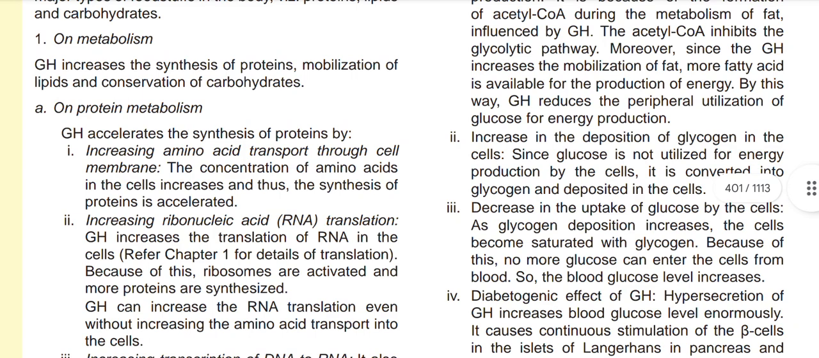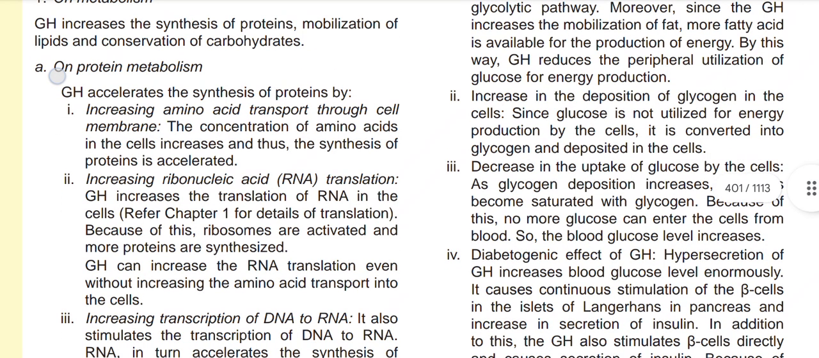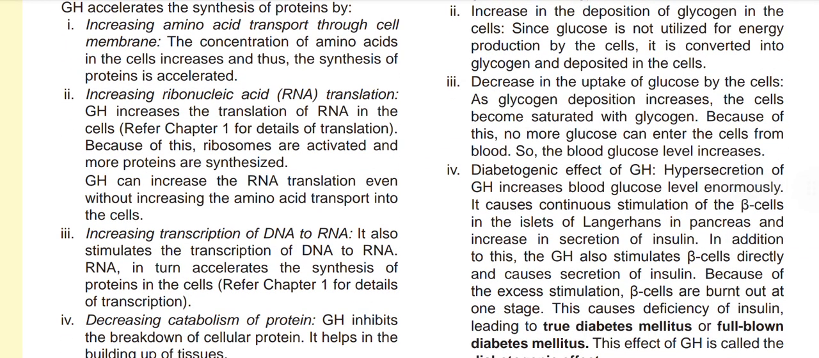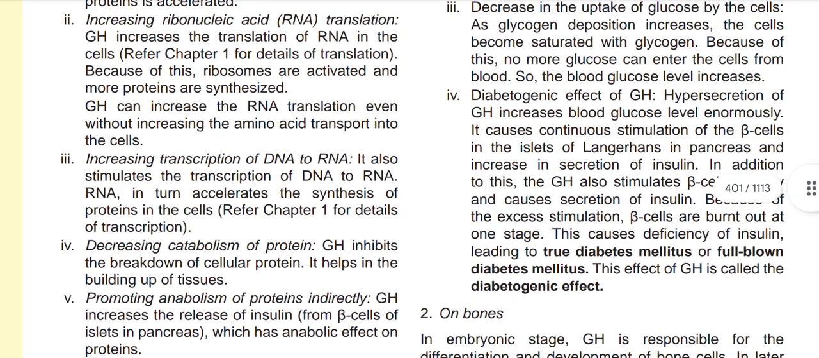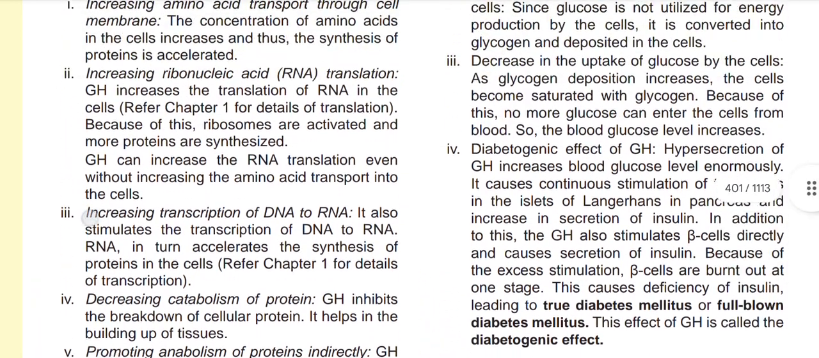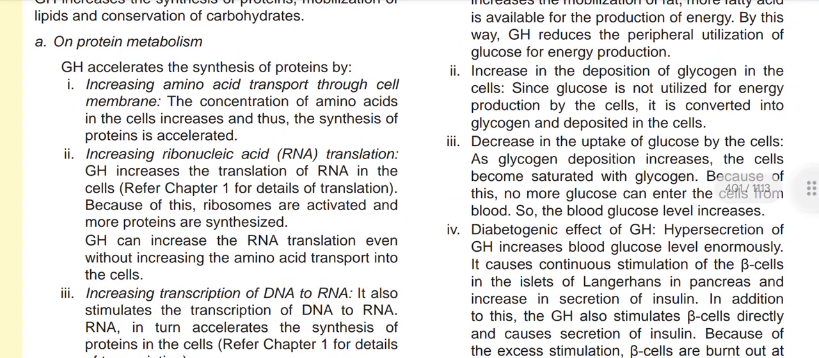So first of all, on protein metabolism. Growth hormone accelerates the synthesis of proteins by increasing the amino acid transport through the cell membrane and increasing the ribonucleic acid or RNA translation. It increases transcription of DNA to RNA. It decreases the catabolism of protein. It promotes the anabolism of protein indirectly. So let us discuss a bit.